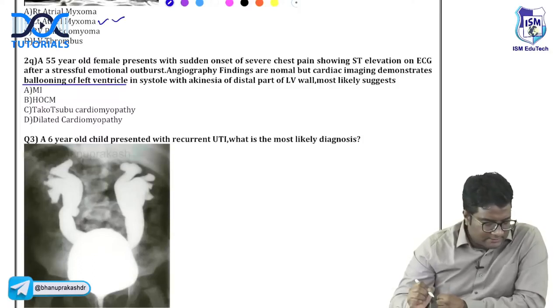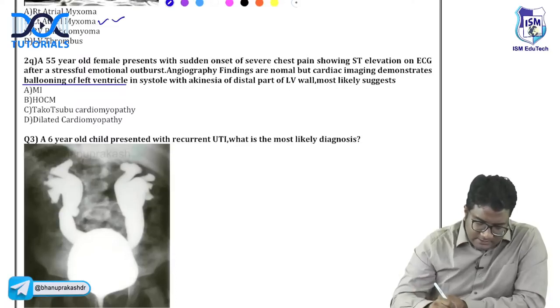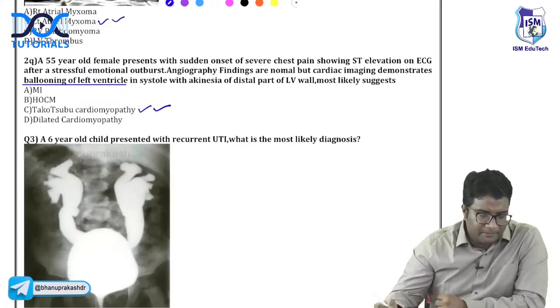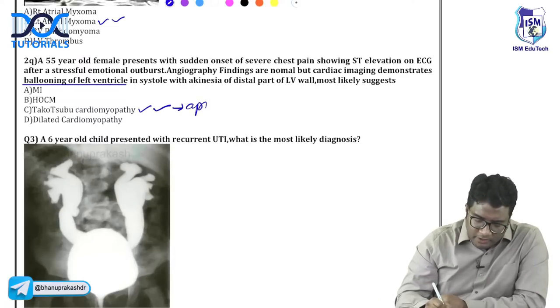Most likely diagnosis is? Very good. So all of you are answering it correctly. This is Takotsubo cardiomyopathy. Remember, apical ballooning of the heart.